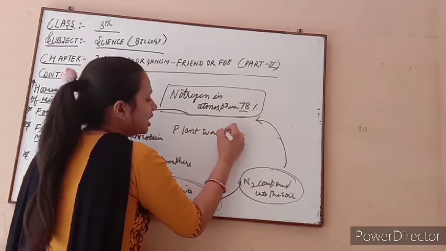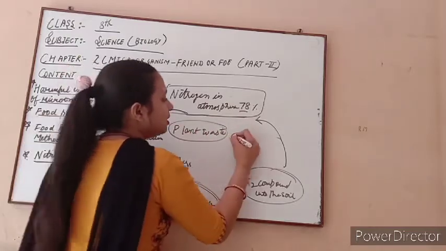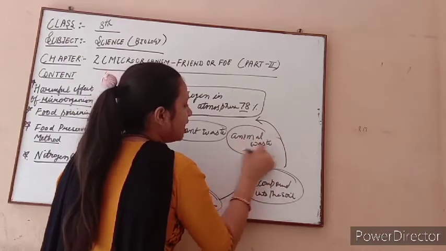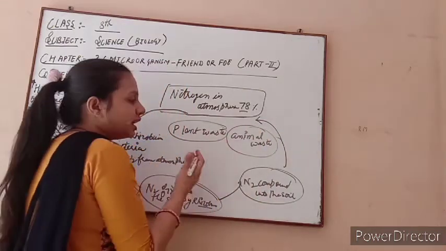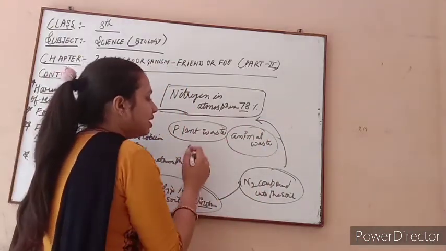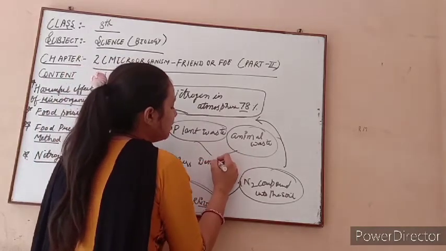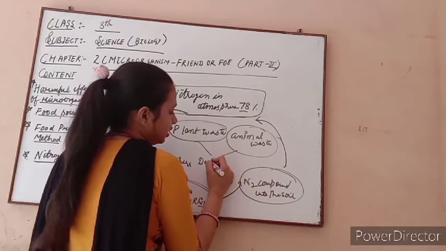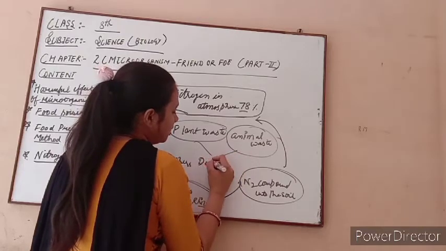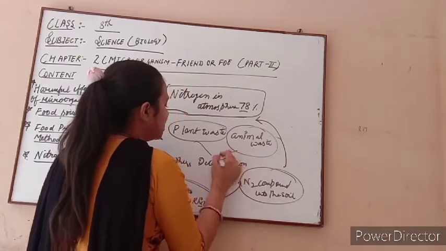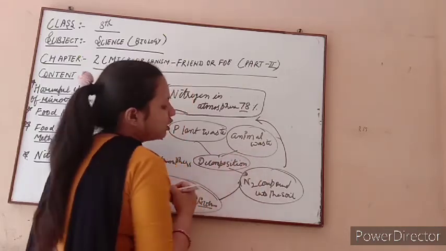Plant waste also contains nitrogen and animal waste also contains nitrogen. Animal waste contains it because we eat protein, and plants also take protein with the help of rhizobium bacteria. When decomposition of the plant waste and animal waste occurs, it changes into a nitrogen compound.